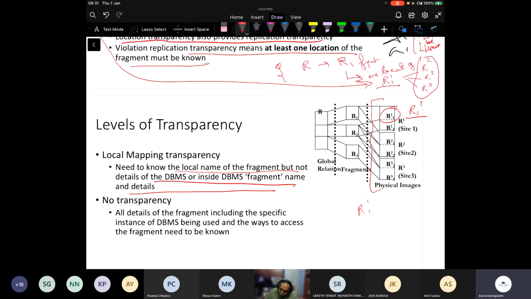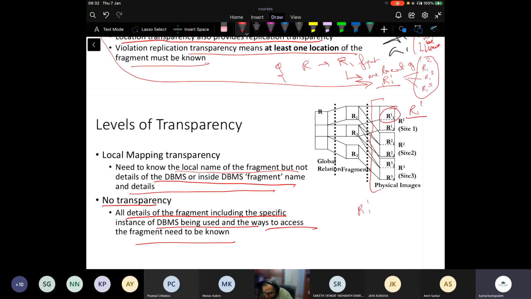No transparency implies all details of the fragments, including the specific instance of DBMS used and the ways to access the fragment, including the languages, must be known. That is what these levels of transparency mean.